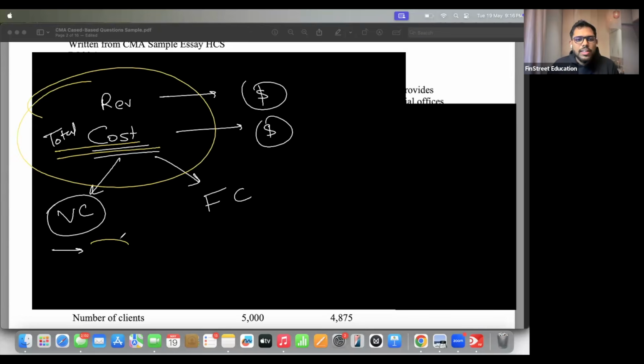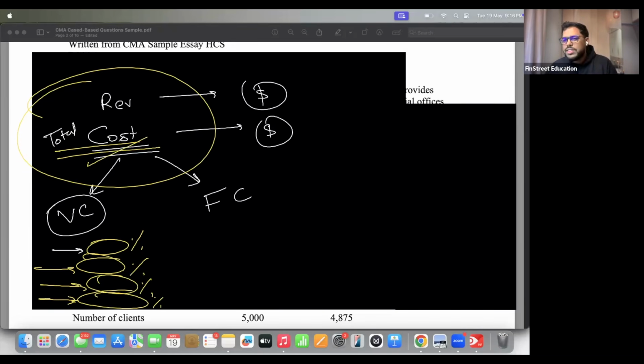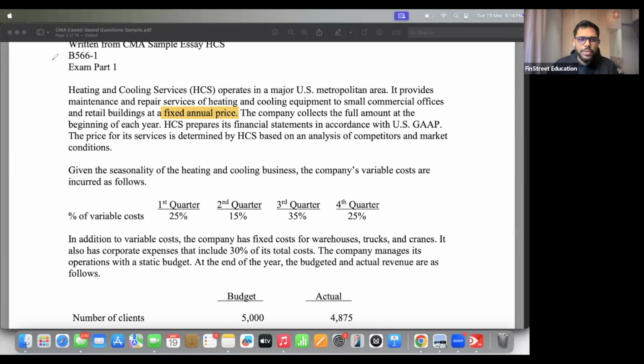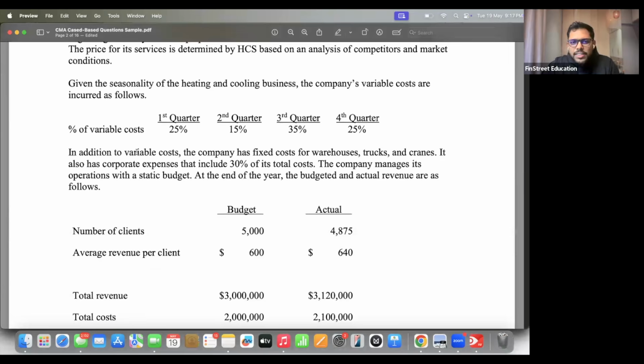And within this, there is a certain percentage mentioned for each quarter, hinting at what will be the variable cost over time, coming from total cost, or some proportion of total cost, whatever they have mentioned. Moving ahead now. In addition to variable costs, the company has fixed costs for warehouse, trucks, and cranes. It also has corporate expense that include 30% of its total cost. Okay, this is one hint that 30% of its total cost is going towards these items. Okay, fixed cost: warehouse, trucks, cranes, corporate expenses.